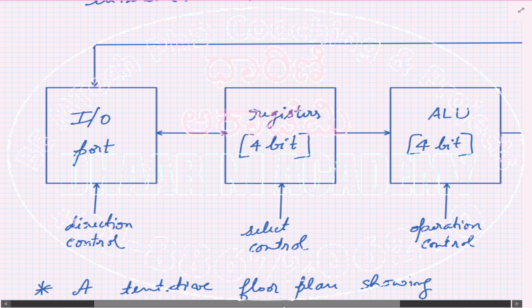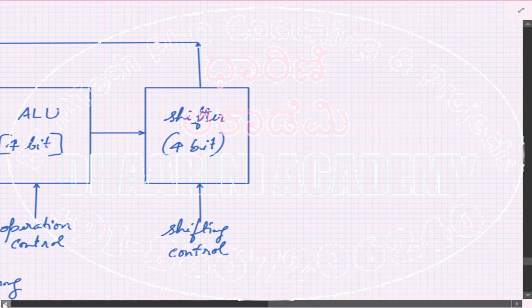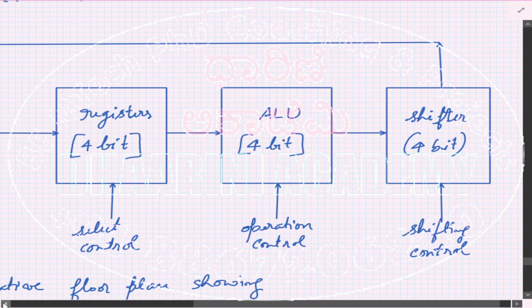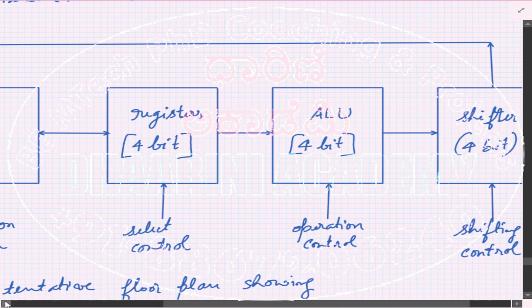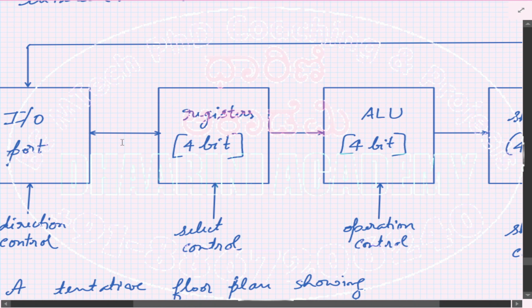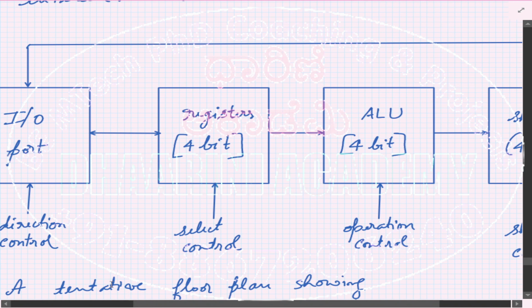If it is acting like an input device, you are going to pass that into the registers. The register will take the data, and followed by the register you connect to an ALU, then you connect to a shifter. Now you see that either of the data paths which we have considered, we are using them here. Data enters from one side, leaves from the other side, and you have a control there. So IO ports require a control signal saying whether you are reading or writing. That's why you need a direction control over there.